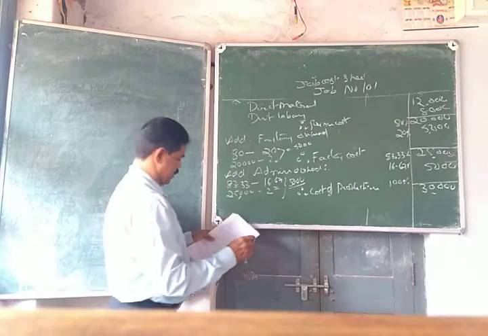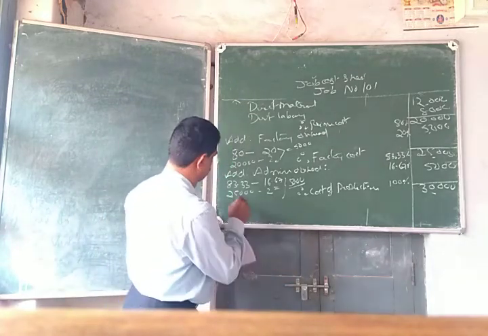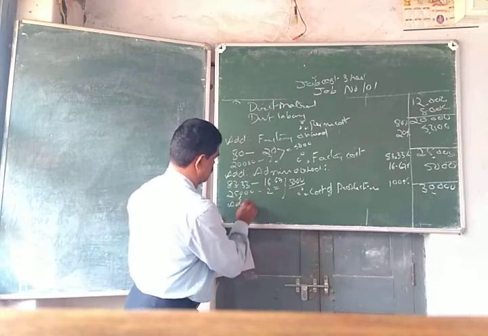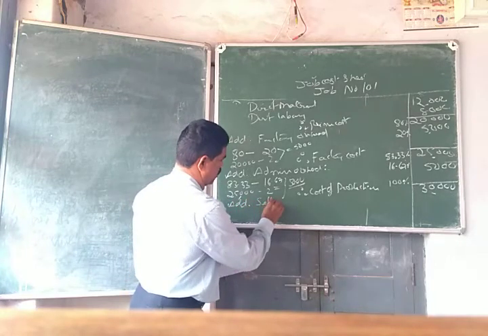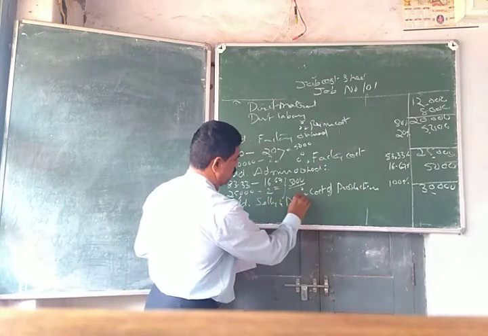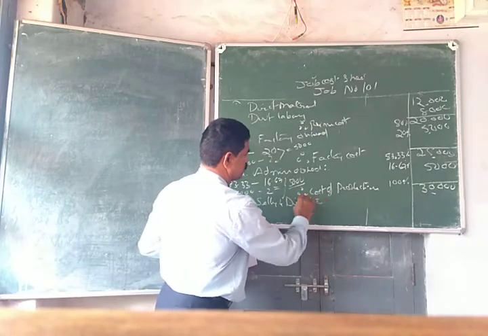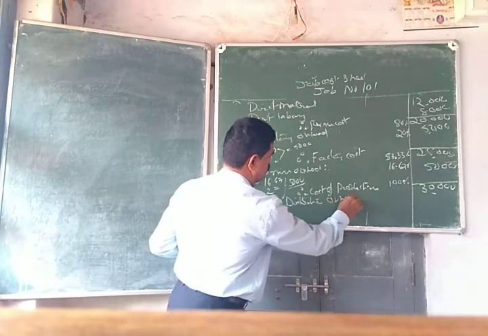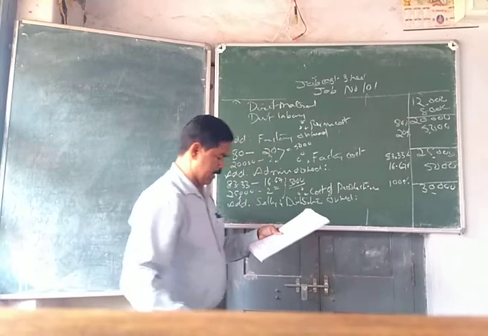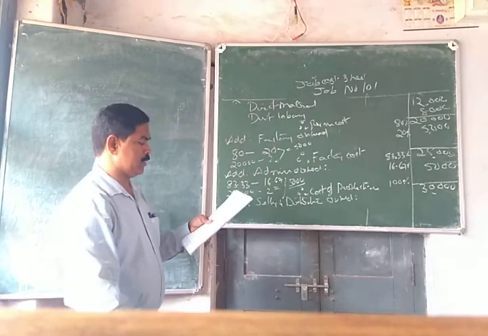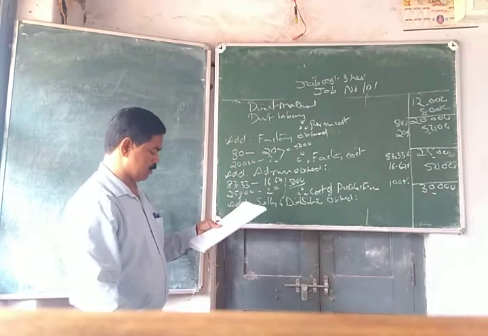Then we will add selling and distribution overhead. Selling and distribution overhead is 25% of cost of sales.